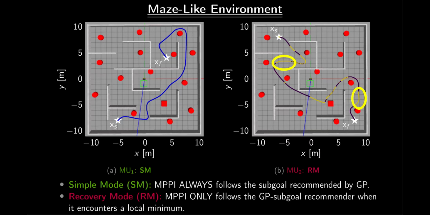Take, for example, the robot trajectory shown in Figure B, where the yellow color indicates the trajectory segments where GP assisted MPPI in avoiding local minima.